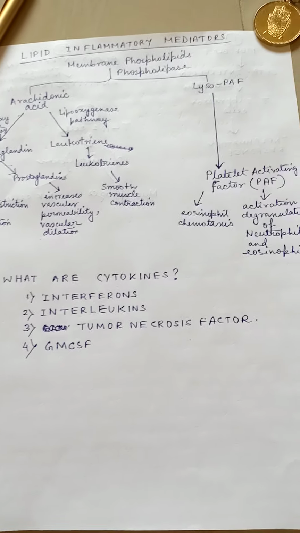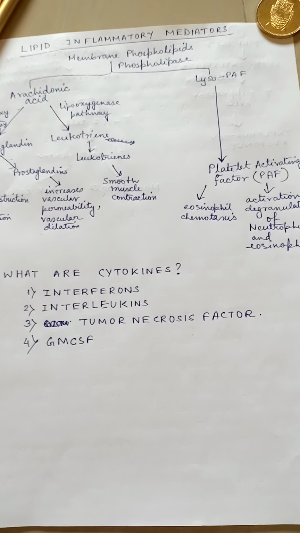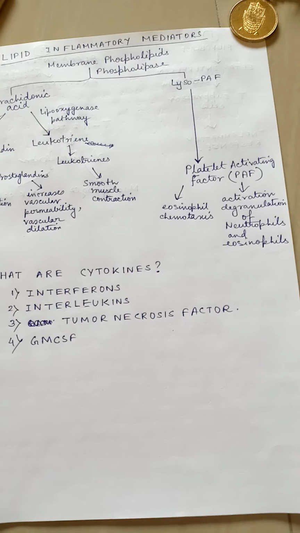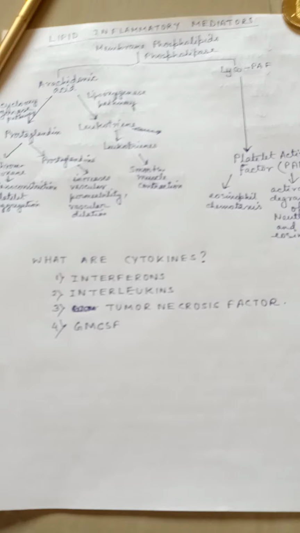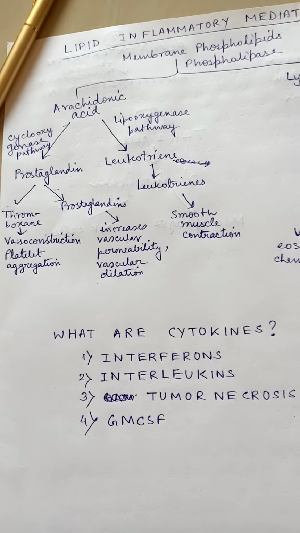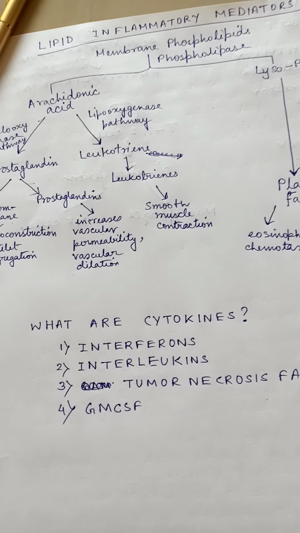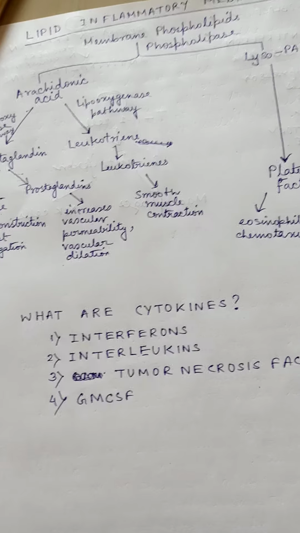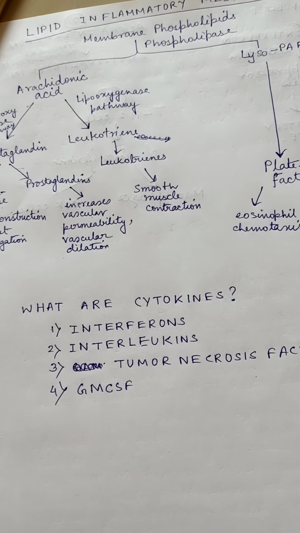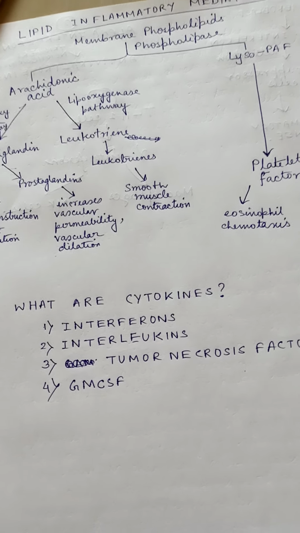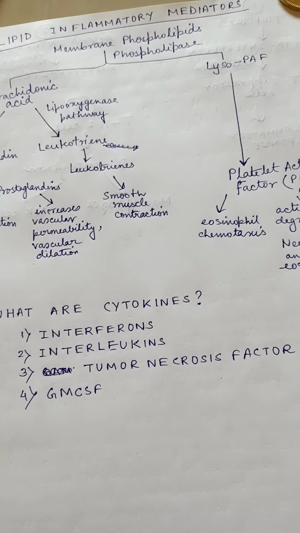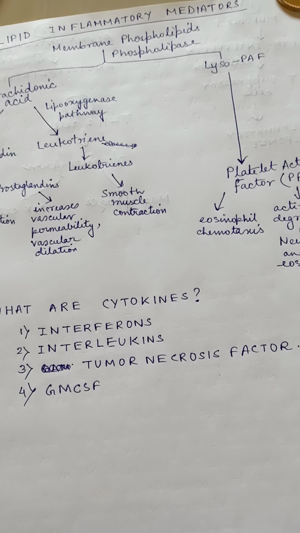Platelet activating factor causes eosinophil chemotaxis, and activation and degranulation of neutrophils and basophils. Metabolism of arachidonic acid occurs through two different pathways, the cyclooxygenase pathway and the lipoxygenase pathway. Products of the cyclooxygenase pathway produce prostaglandins and thromboxanes that cause vasoconstriction, platelet aggregation, increased vascular permeability and vascular dilation. Products of the lipoxygenase pathway cause smooth muscle contraction.